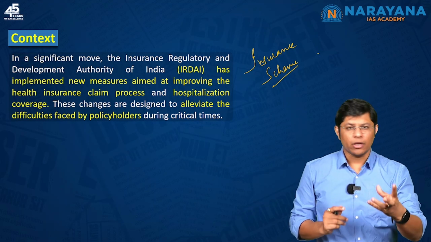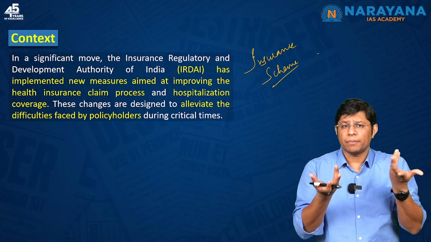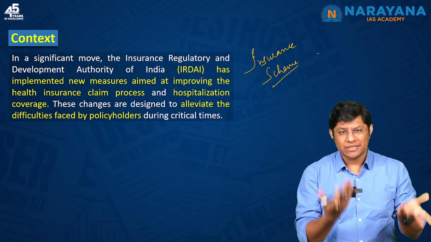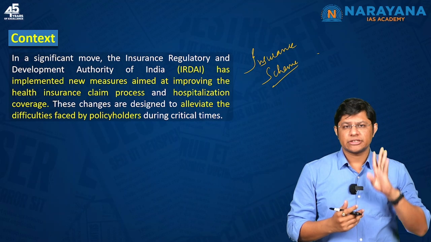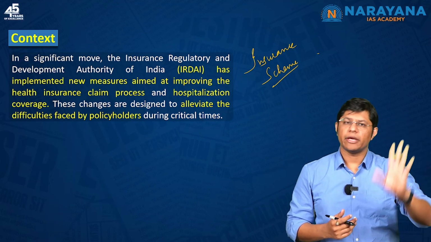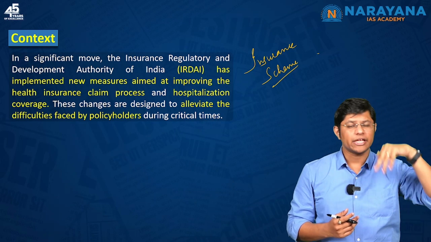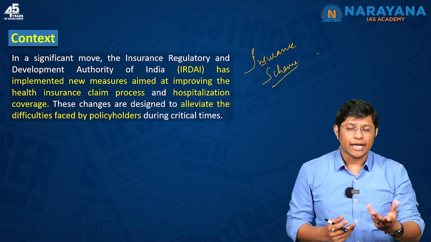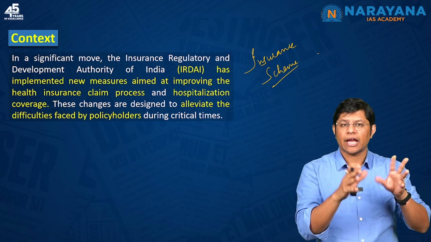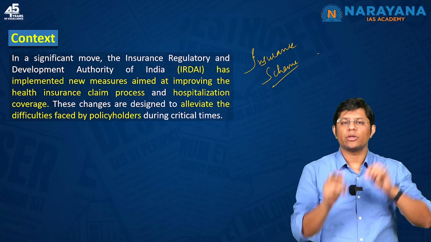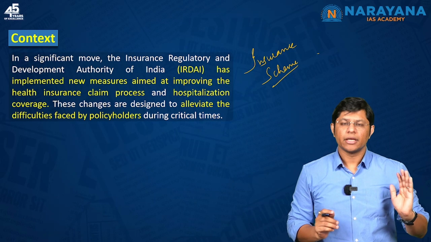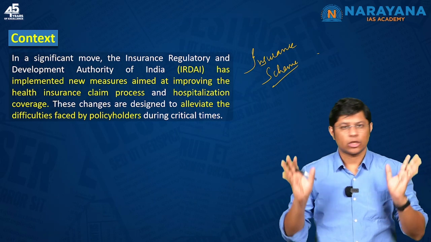So, I buy this policy, and let's say the premium amount varies from 3,000 to 50,000. Based on my capacity, I pay the premium amount. Then I just go to the hospital, show the policy, and the company will bear all the expenses on my behalf. Or at times I need to pay the amount to the hospital, and once I am discharged, I collect all the receipts, submit them to the company and claim the money. Then I get the money from the company. This is what an insurance scheme is all about.